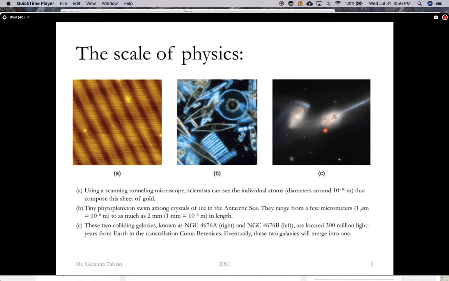And these are two colliding galaxies, and they're located 300 million light years away. Anyway, so these are two large objects. And now the point is, the laws of physics apply to all these objects of very different sizes. By the way, interestingly, these two galaxies are colliding, and the same laws that apply to colliding billiard balls apply to these colliding galaxies as well.